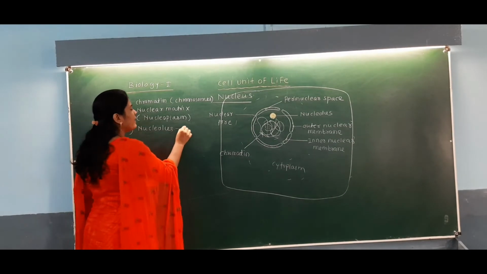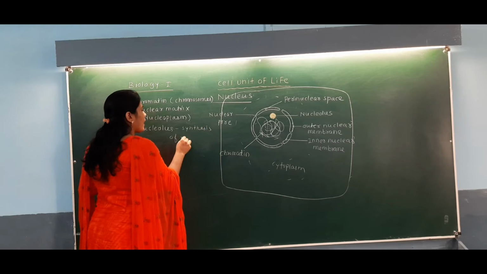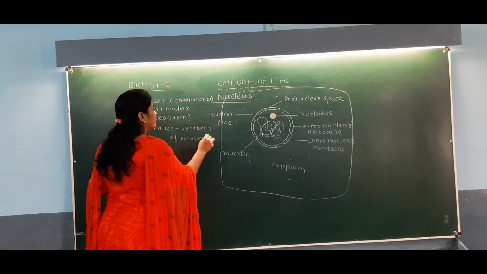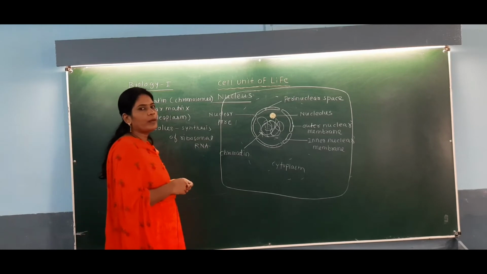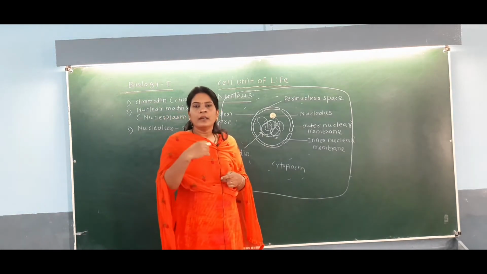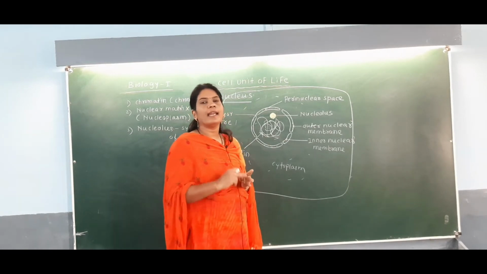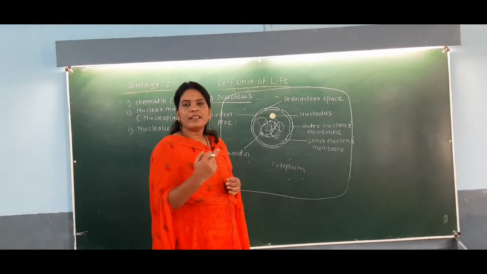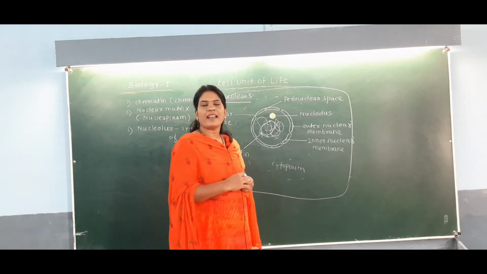So the nucleolus function is synthesis of ribosomal RNA. Then what is meant by ribosomal RNA? There are three types of RNA: mRNA, rRNA and tRNA. mRNA means messenger RNA, rRNA means ribosomal RNA, and tRNA means transfer RNA.